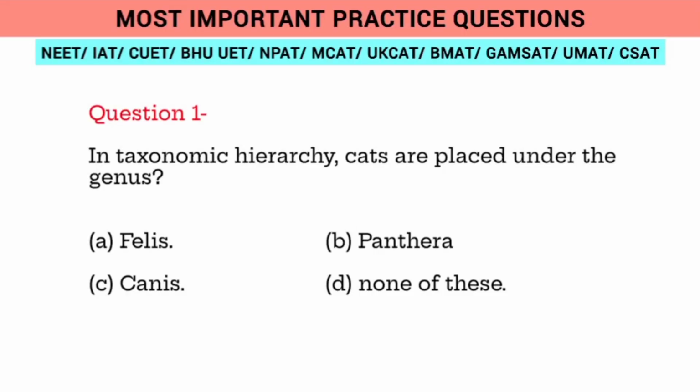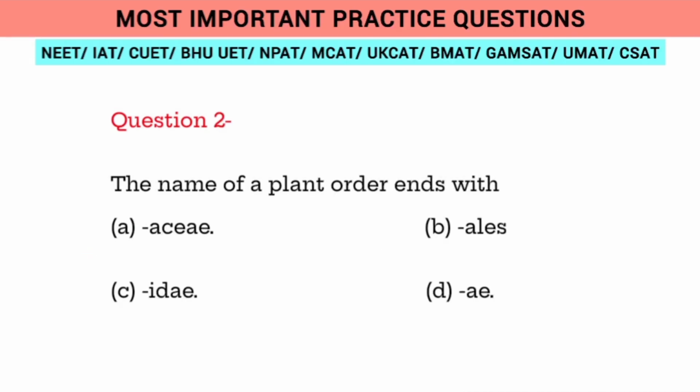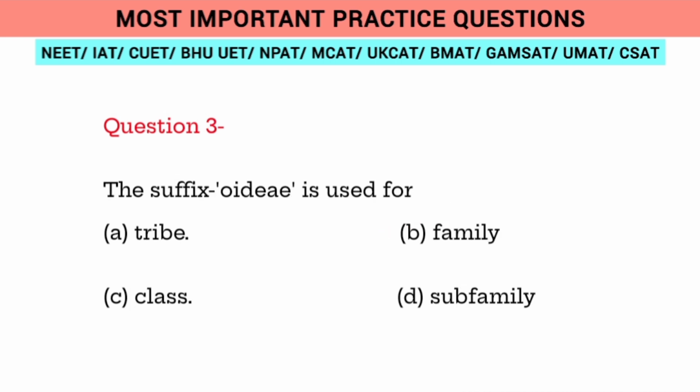Question 1. In taxonomic hierarchy, cats are placed under the genus: A. Felis, B. Panthera, C. Canis, D. None of these. Question 2. The name of a plant order ends with: A. ales, B. Biales, C. Cida. Question 3. The suffix -oid is used for: A. Tribe,